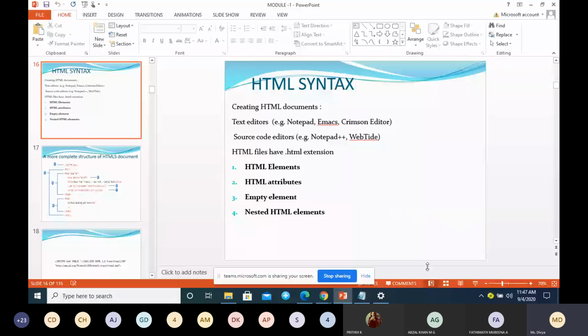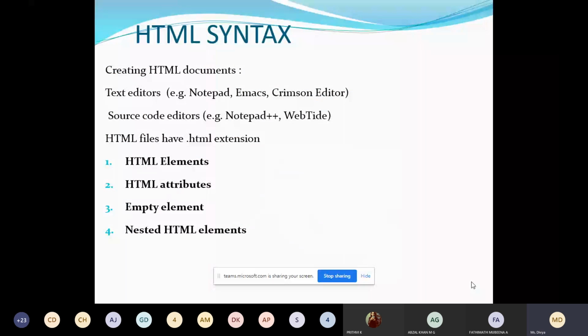In HTML syntax, there are 4 topics. You have to explain what is an HTML element, and give examples. An HTML element is nothing but an HTML tag. Next we have HTML attributes, which are in the form of name and value pairs. Next is the empty element, for which I have given the example of break.